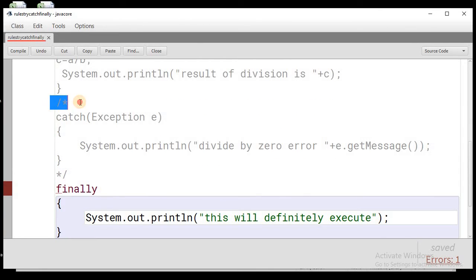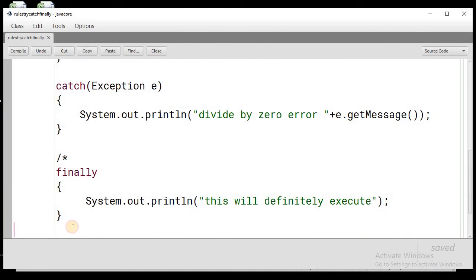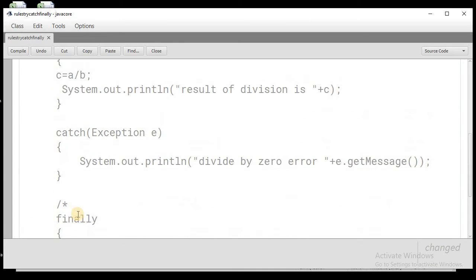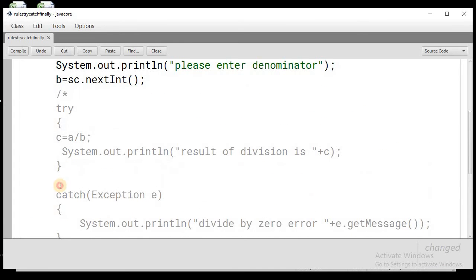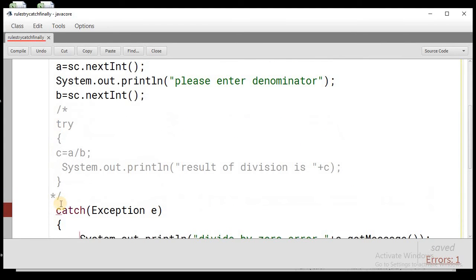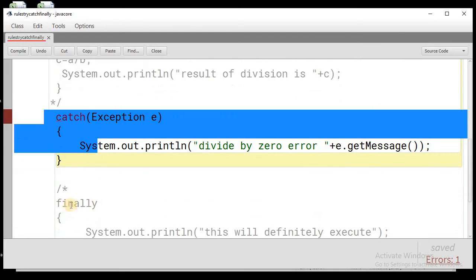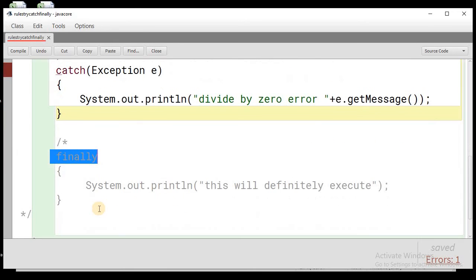And similar is the case with the catch block also. If we use the catch block without using the try block, you can see I have used only the catch block, there is no try block. So again there will be an error: catch without try. That means the catch block and finally block must be preceded by at least one try block.